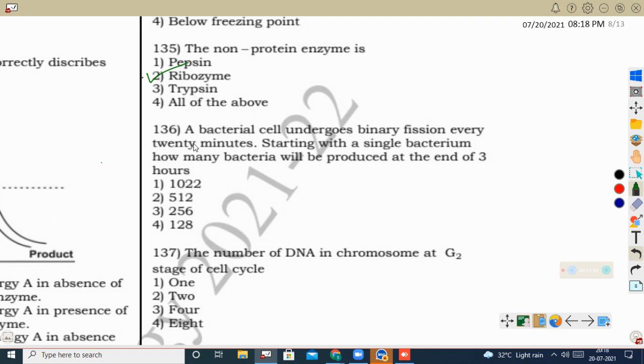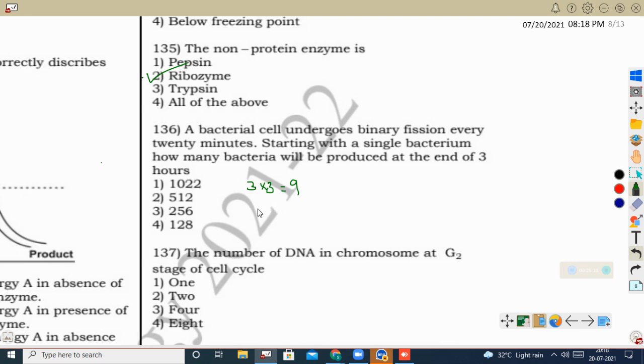Next question, a bacterial cell undergoes binary fission every 20 minutes. Starting with a single bacterium, how many bacteria will be produced at the end of 3 hours? You see, 3 hours consists of how many 20 minutes? In 1 hour there are three 20 minutes. So 3 hours will have 3 into 3, that is 9 twenty-minute periods. So 9 times it will multiply.